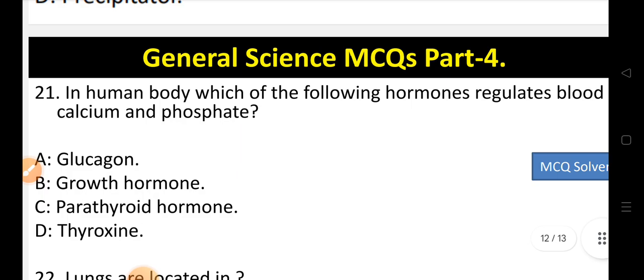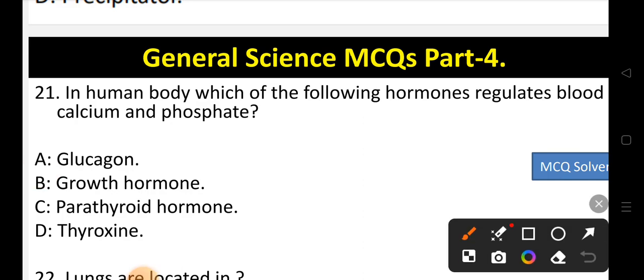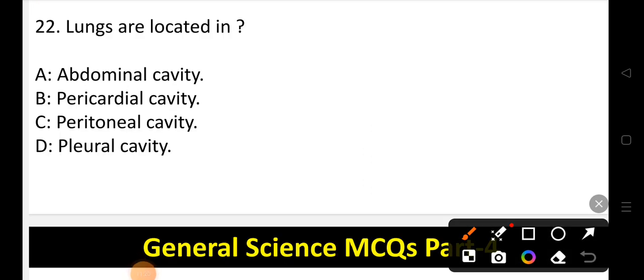In human body, which of the following hormones regulates blood calcium and phosphate? Options are option A glucagon, option B growth hormone, option C parathyroid hormone, or option D thyroxine. So in human body, the hormone which regulates blood calcium and phosphate is, the correct option is option C, that is parathyroid hormone. So C is the correct option. Come to the last question of this video, question number 22.